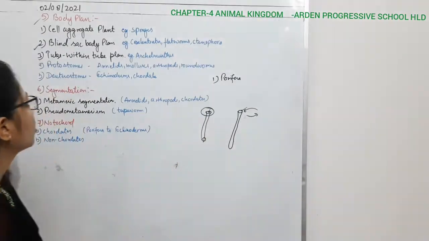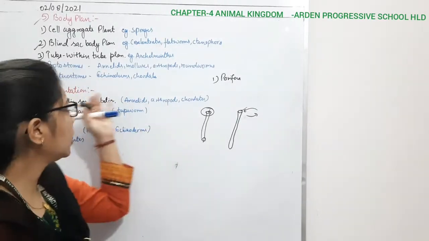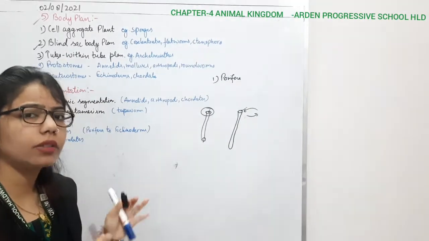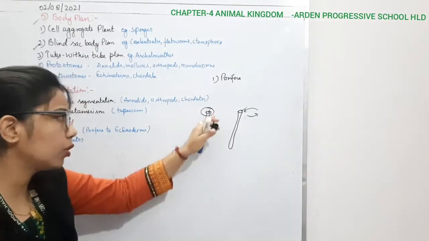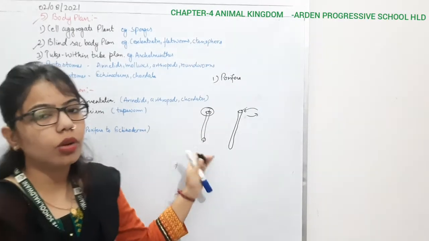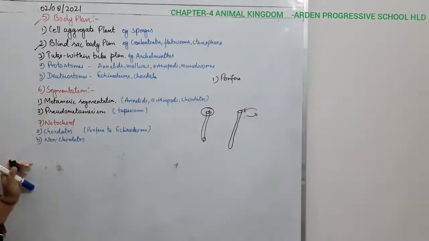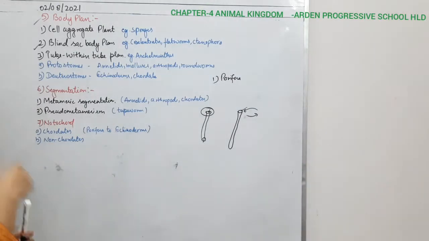Examples are annelids, molluscs and arthropods. In the deuterostomes, it is the vice versa of the protostomes, the mouth is created later on, but still both have two openings for entry as well as for exit. So this is the fifth basis of classification by which we categorize the phyla.